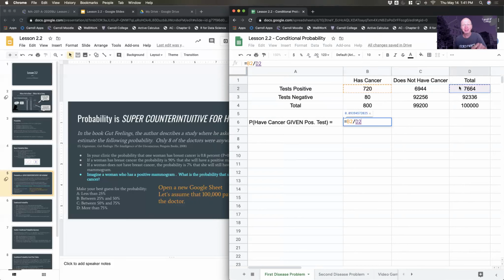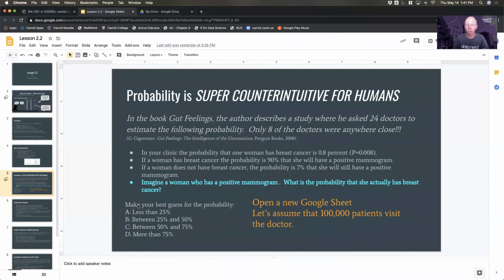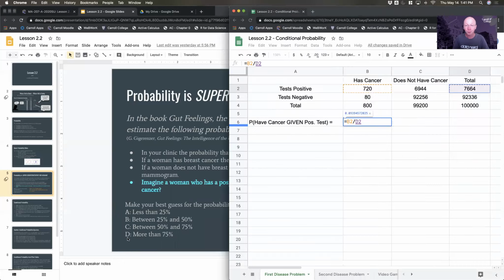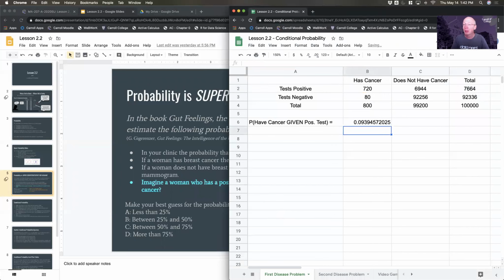And now before I press enter here, stop and come back to your multiple choice. How many of you said C or D, like really high probability? I have a woman that has a positive test, the chance that she actually has cancer. I promise you're not alone. Most people will actually overestimate and say it's really, really high. And it turns out it's about 9%. Holy moly.